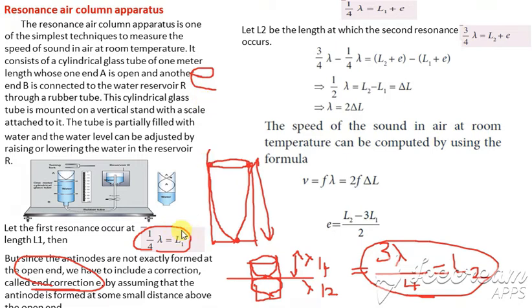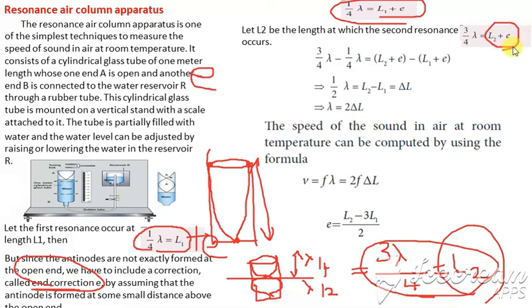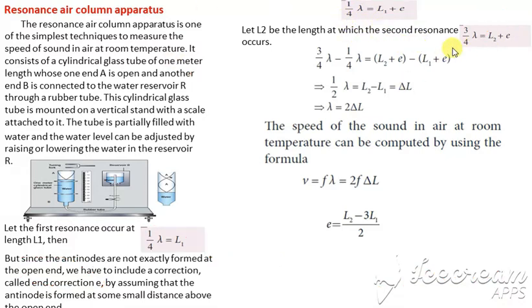So in this term, we are going to add the end correction here. So we get L1 plus E. In the same way, in this also we are going to add the end correction. So L2 plus E. So now, taking these two equations, we subtract on both sides. If you subtract, we get 3 by 4 lambda minus 1 by 4 lambda, which is equal to L2 plus E minus L1 plus E.